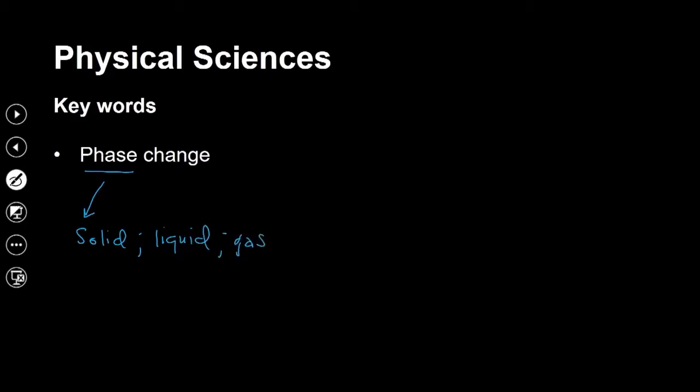Or a combination of any of these three phases. So the changes that occur in a substance will be a transition between any two of the three states of matter. But in some cases, we also have phase changes from solid to gas or vice versa. So our focus is on the phase change, right?